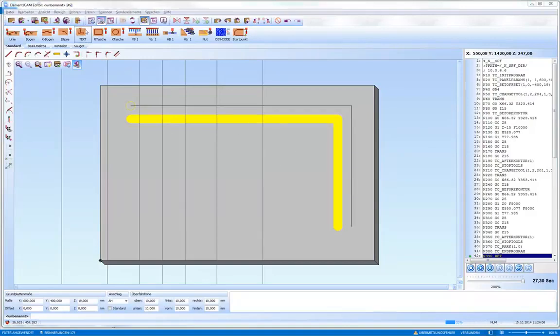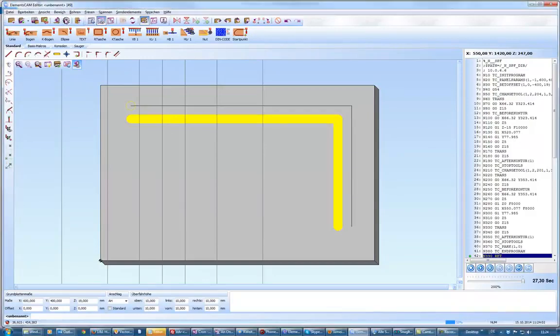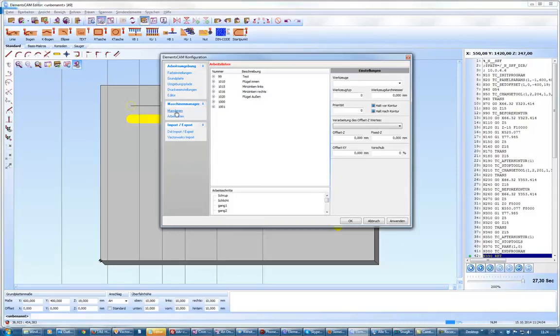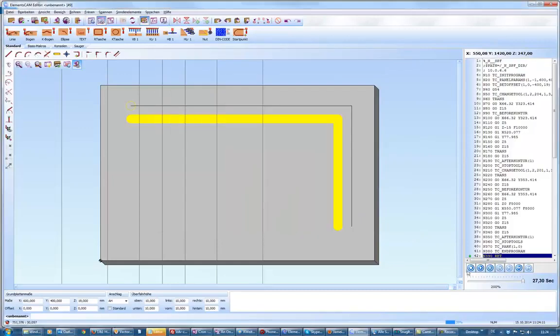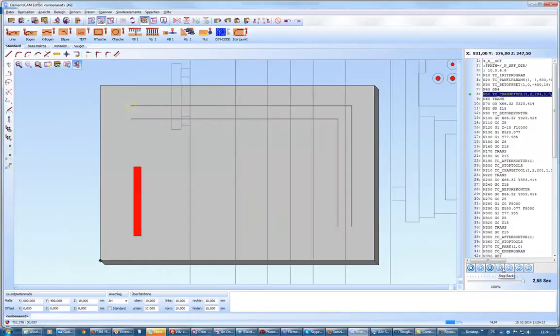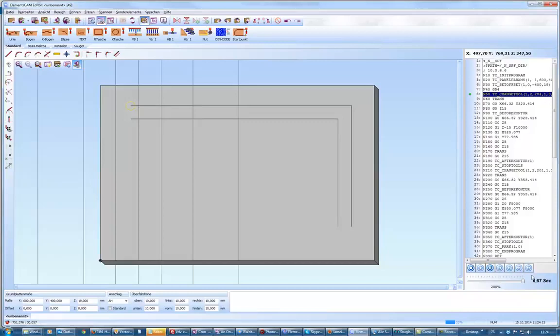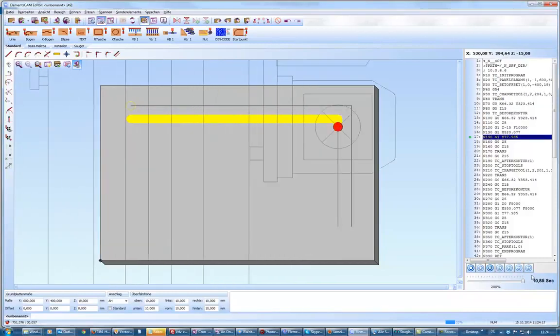In order to see this preview, I assigned a demo machine, the standard tutorial, and with this machine I have a preview like this, a simulation. And there you can see how it works.